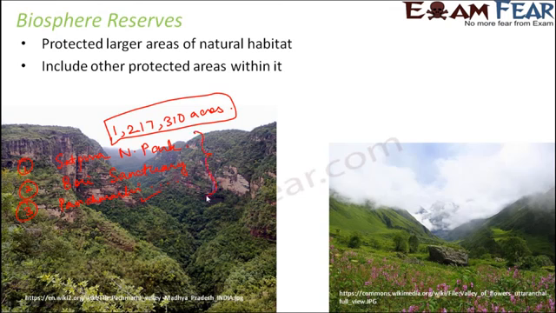So these three things are included inside the Pachmarhi Biosphere Reserve. So here you can see another example of a biosphere reserve in Uttaranchal, that is Nanda Devi Biosphere Reserve. So these are like huge stretches of land inside which you have multiple national parks or sanctuaries, and even some small areas which are inhabited by tribal people.